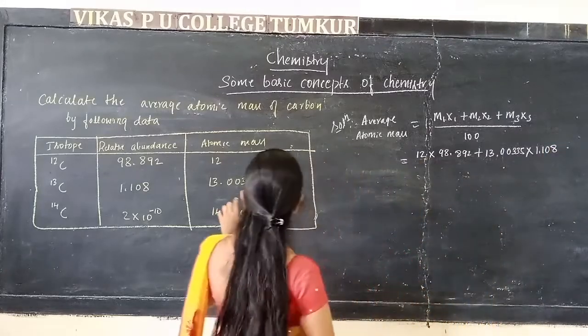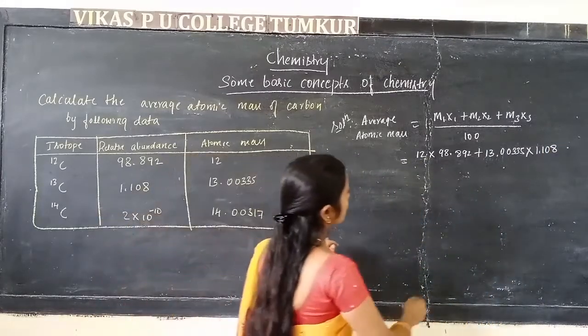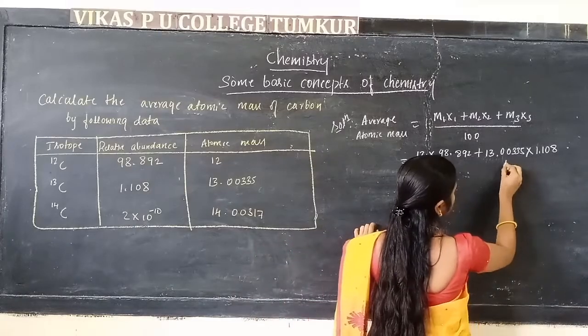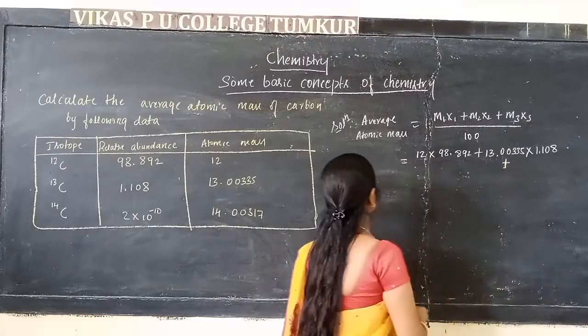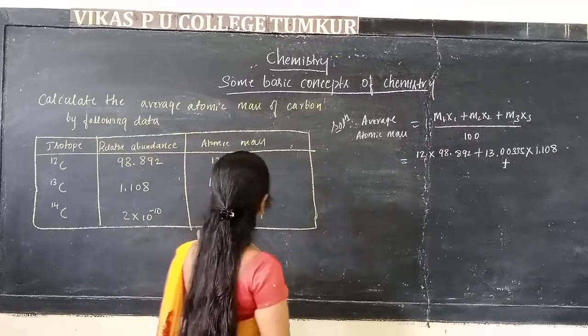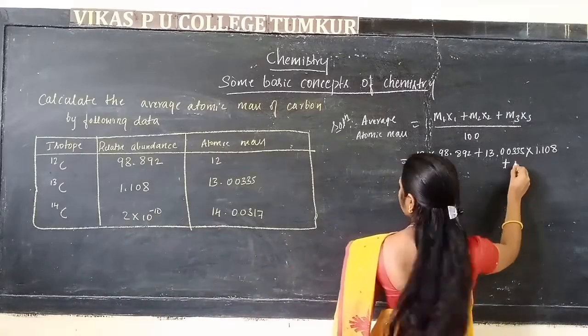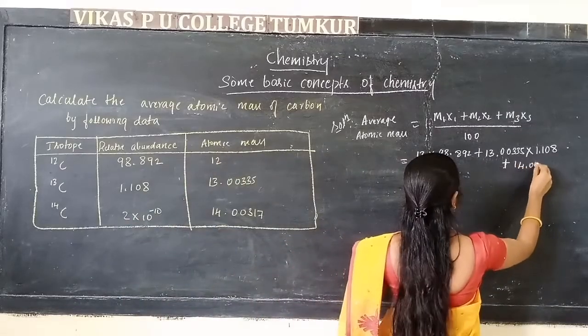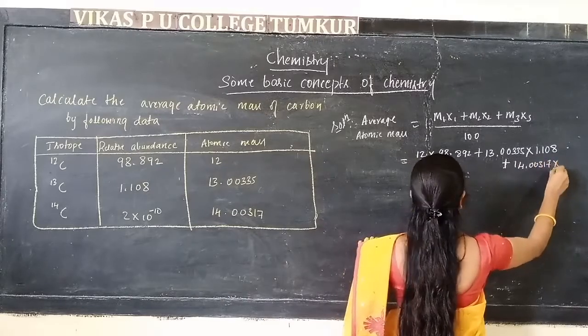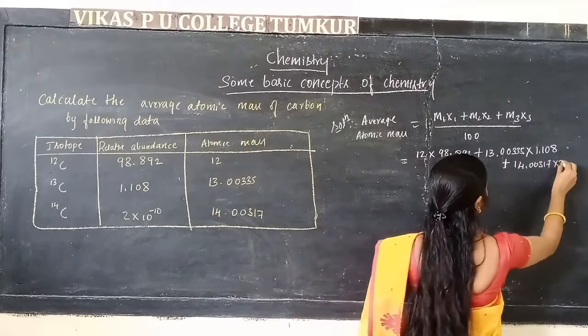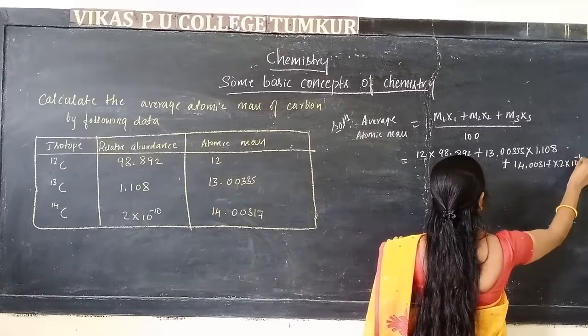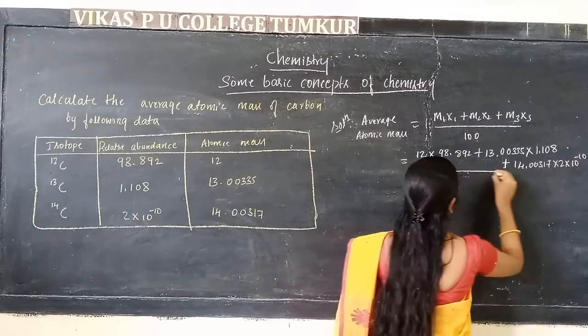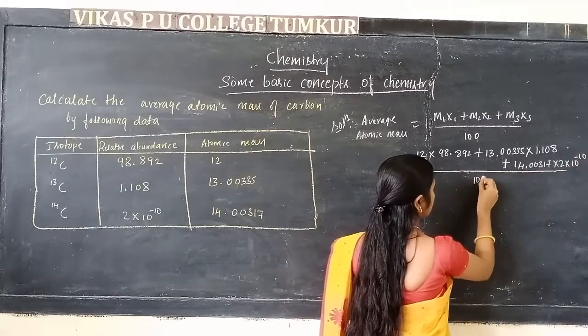Like that, taking carbon 14 as well, plus 14.00317 multiplied by 2 times 10 to the power of minus 10, all divided by 100.